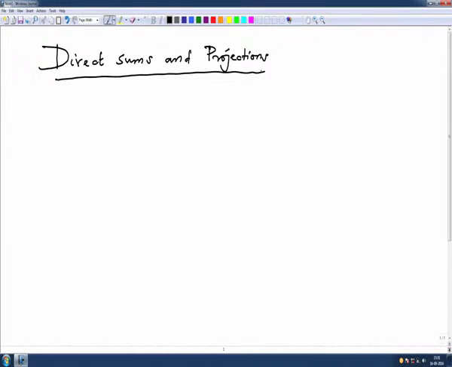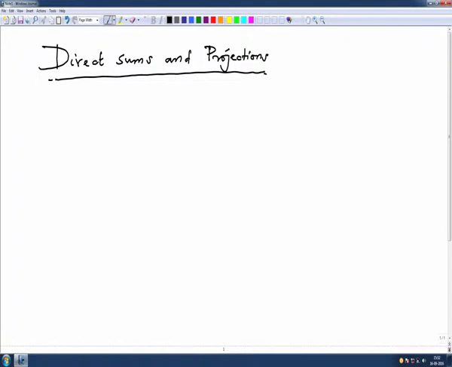Direct sums is a concept which will play a very important role in the investigation of linear maps especially, and it is also a generalization of the concept of basis that you will see in a minute. And the projections are special kinds of linear operators on a vector space. So, when I have enough vocabulary I will say more about it.